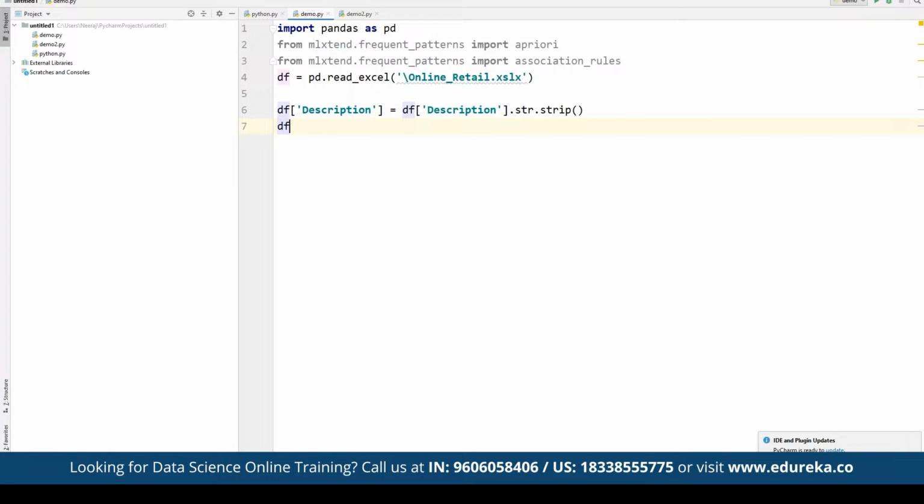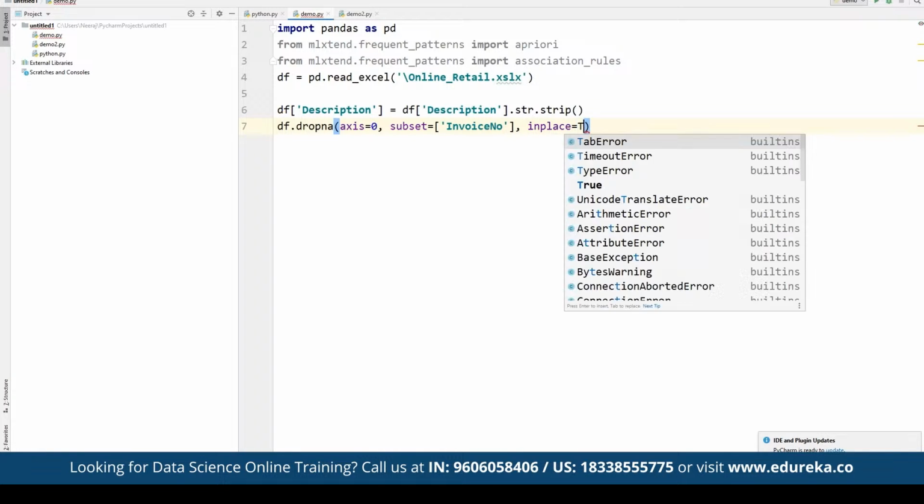And then in the same way, from the data frame, we are going to work on dropping, where we find the values for axis equal to 0, and then the subset, meaning what kind of values we have to drop. We have to define that parameter where the invoice number is in place, inplace is going to be True.